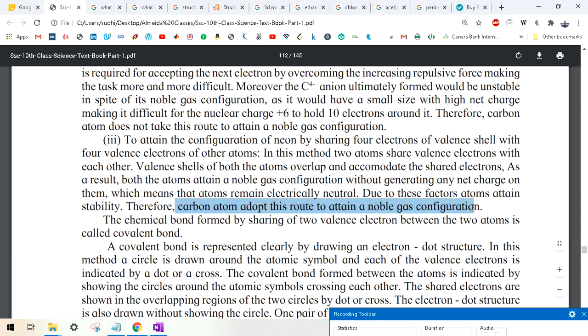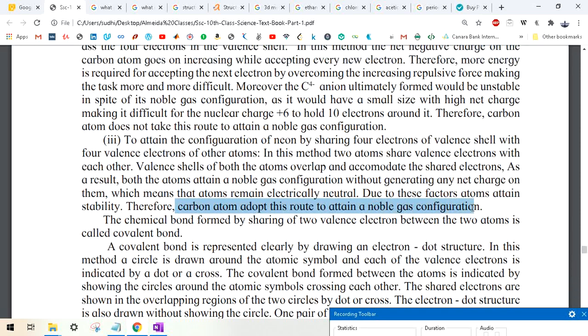It is a very important question: why doesn't carbon lose or gain electrons, and why does it share? The answer is also very simple: the size of carbon is very small. So 4 positive charges, that is 4 cations, or 4 negative charges, that is 4 anions, will not suit it. It will not be stable. That is why carbon shares it.